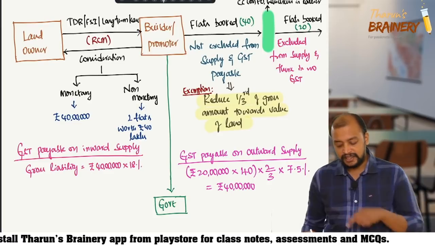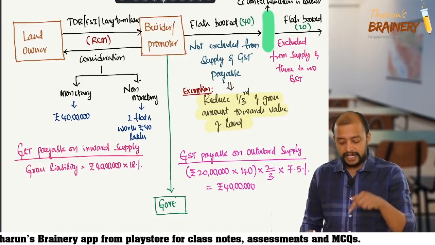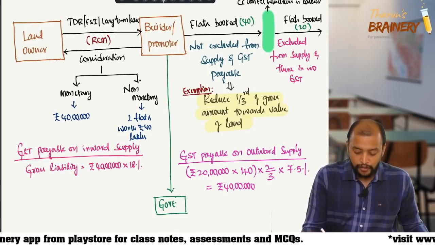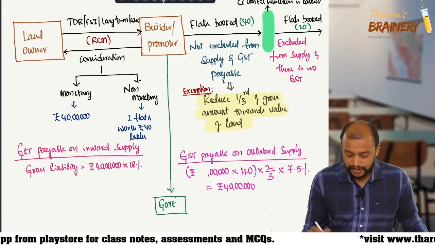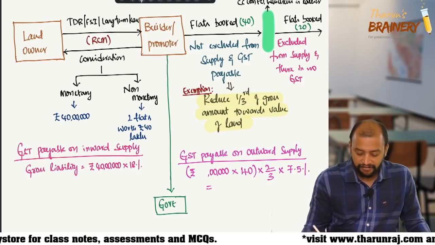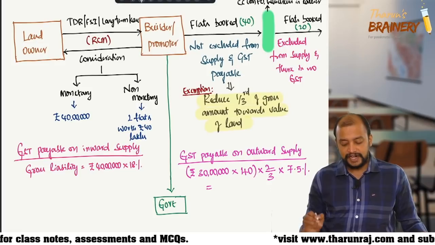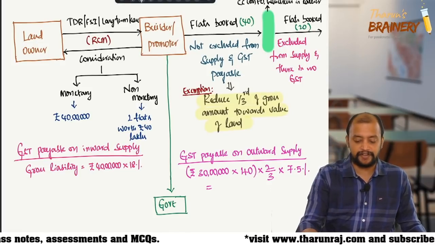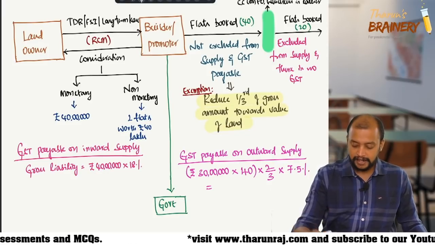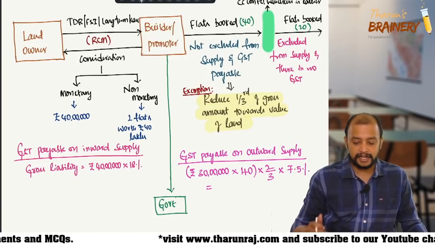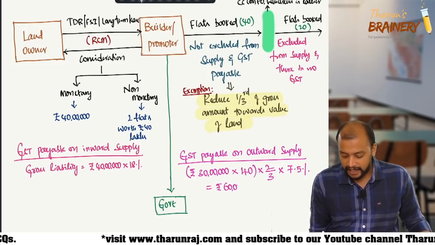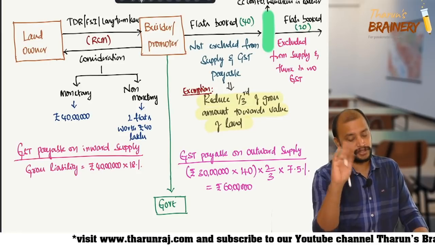Don't get confused between this 40 lakhs and that 40 lakhs, please, because that 40 lakhs is different. If you are getting confused, I will change this also, not an issue, because I will take 30 lakhs as the value of the flats. So this and that 40 lakhs are different.